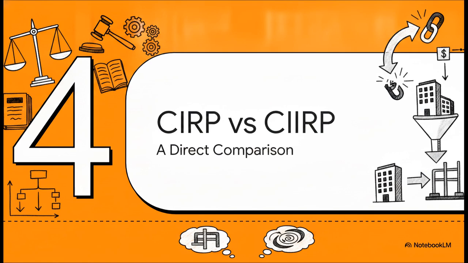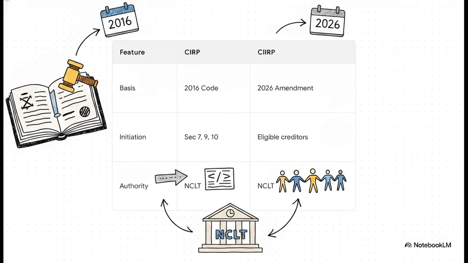Let's jump into Section 4, CIRP versus CIIRP compared. Now that we know what both of these concepts are, let's map out their statutory differences side by side. Okay, if you really want to master this evolution, lock these statutory differences into your memory. Look at the legal basis. CIRP is our classic, relying on sections 6 through 32A of the original 2016 code. CIIRP operates under the new Chapter 4A from 2026.